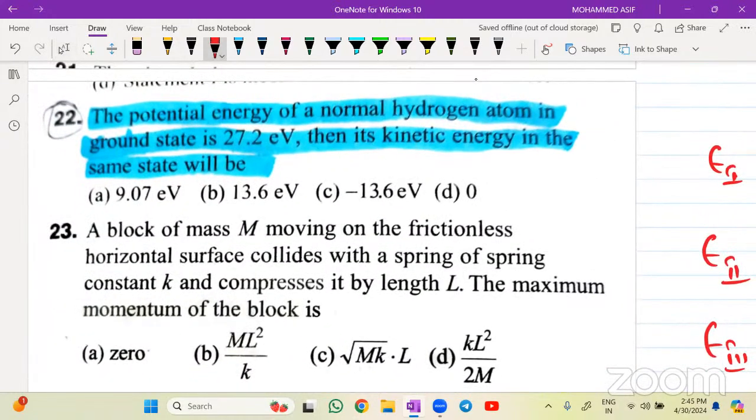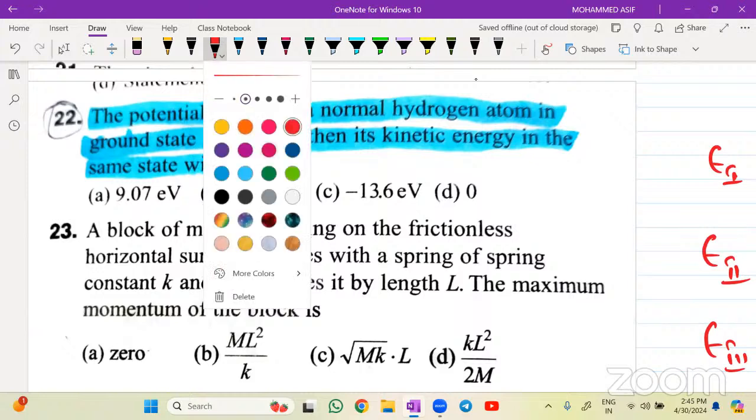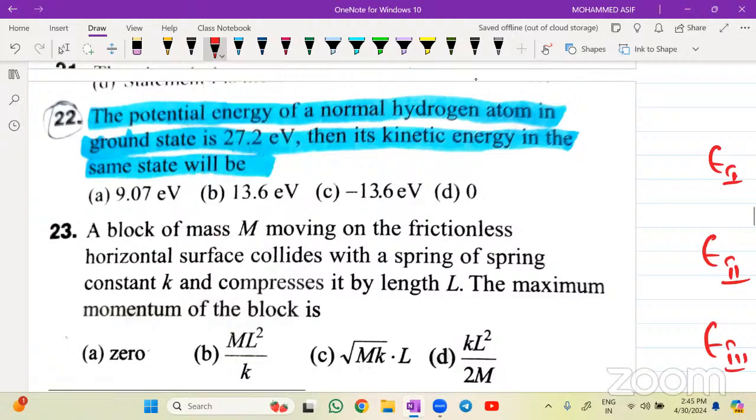Question number 22. The potential energy of the normal hydrogen atom in the ground state is minus 27.2 electron volt. Then its kinetic energy in the same state will be equal to how much? बोल सकते हैं आप लोग आंसर, डायरेक्ट क्वेश्चन है right now for this one. One word answer, everyone. अश्निता, आयशा, साहिबा आंसर दे रखे हैं थर्ड ऑप्शन। अश्निता बोलो आंसर कितना होगा बेटा इसके लिए? फॉर्मूला याद नहीं है क्या?